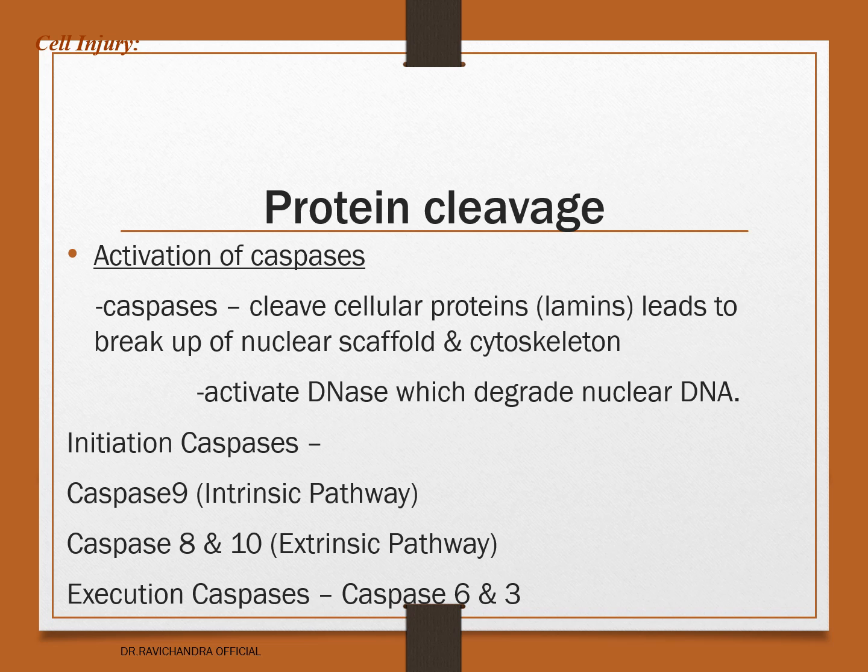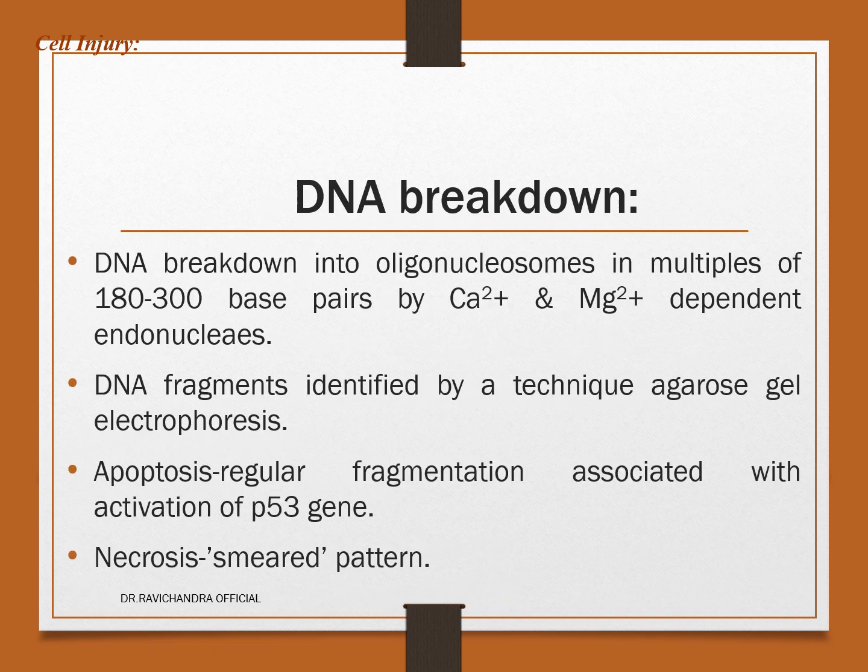The initiator caspases, remember, in the intrinsic pathway it is caspase 9, and in the extrinsic pathway it is caspase 8 and 10. In both the processes, the execution caspases will be caspase 6 and 3. DNA breaks down into oligonucleosomes in multiples of 180 to 300 base pairs using calcium and magnesium dependent endonucleases. These DNA fragments are identified by a technique called agarose gel electrophoresis.